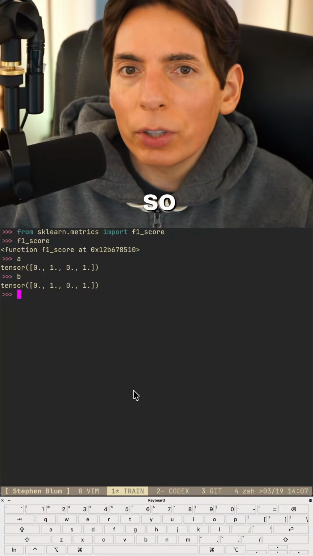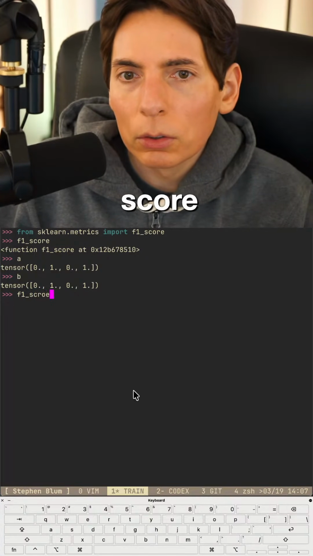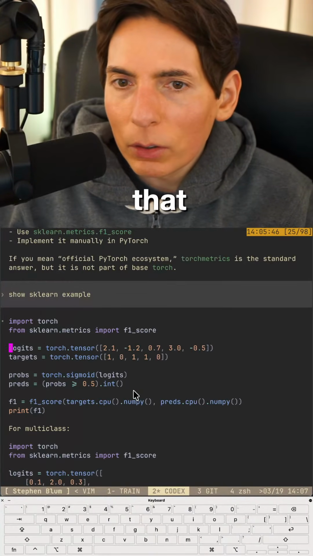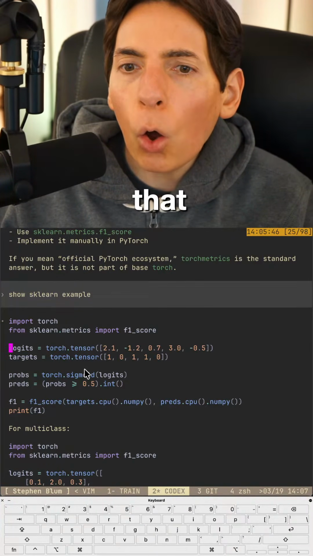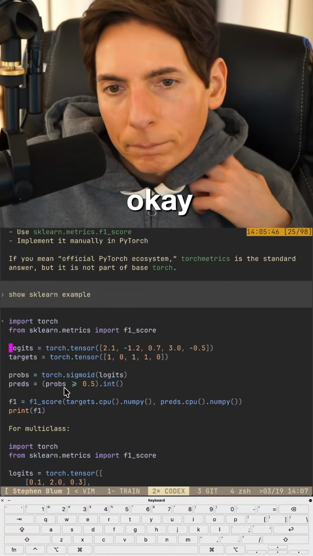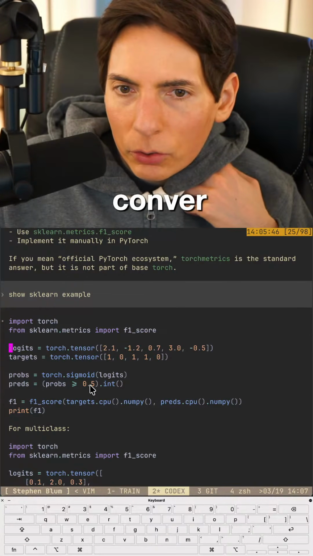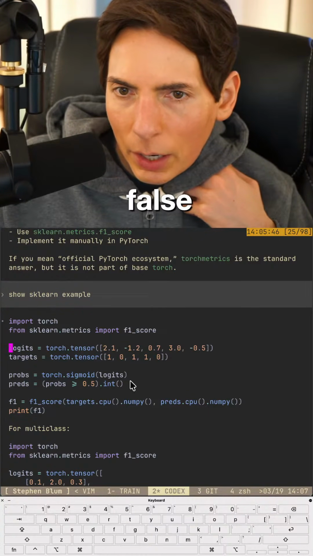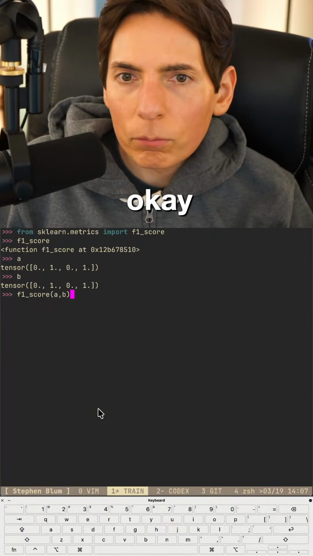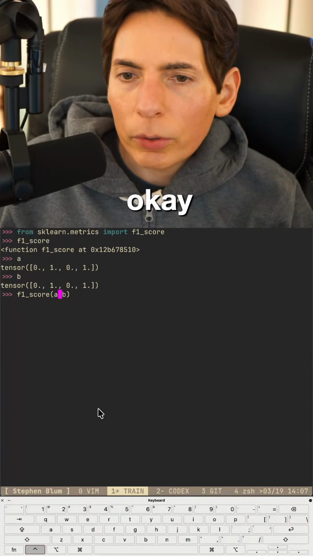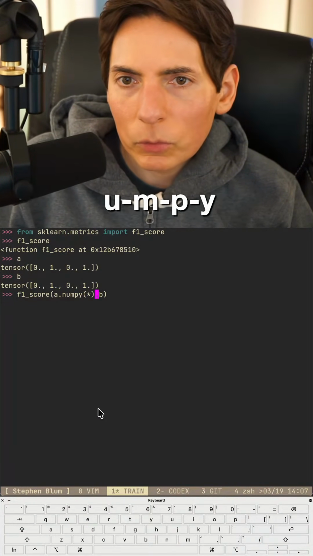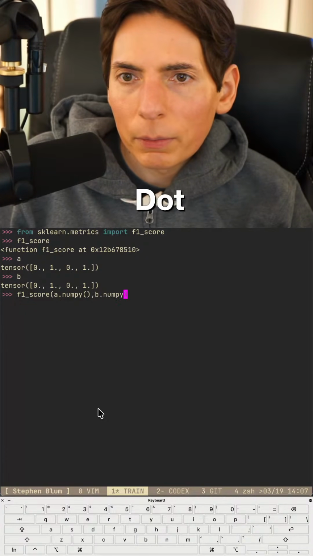All right, so we should say F1 score. Let's see, score, A, comma, B. Can we do that? Just like that? Oh, look at that. Okay. So this is going to convert it into a true or false. Got it. Okay. True or false? Okay. Do we have to do detach? Dot numpy. Okay. Dot numpy. We might have to do something.